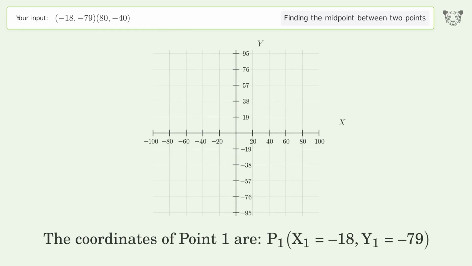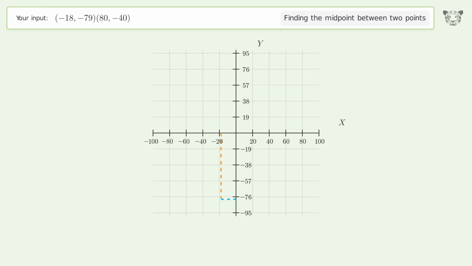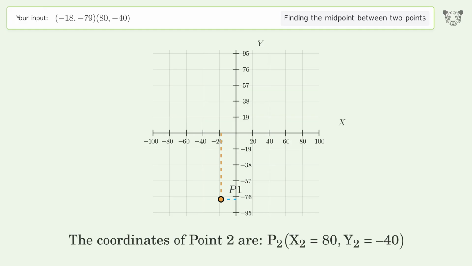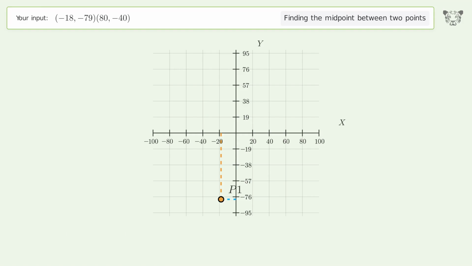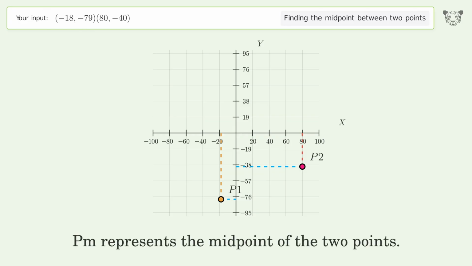The coordinates of point 1 are, x1 equals negative 18, y1 equals negative 79. The coordinates of point 2 are, x2 equals 80, y2 equals negative 40. PM represents the midpoint of the 2 points.